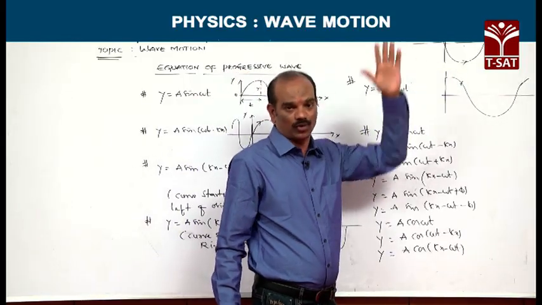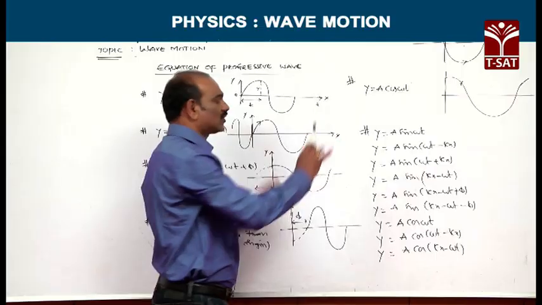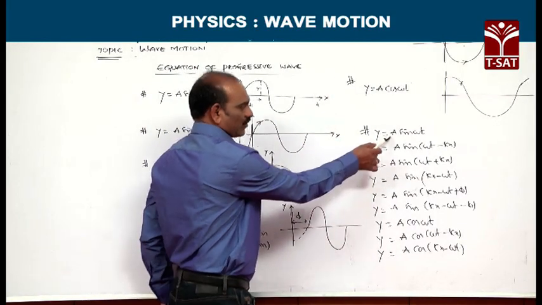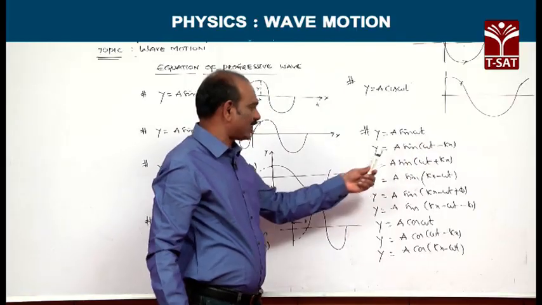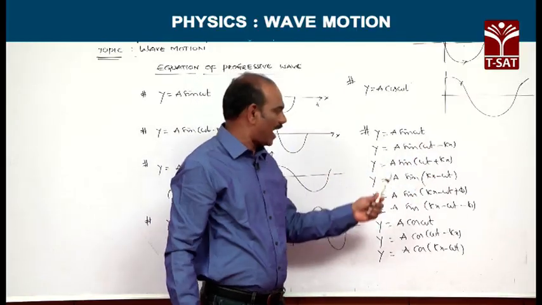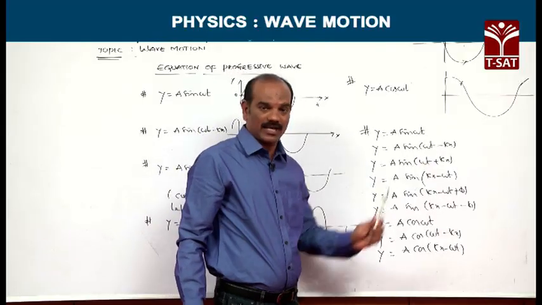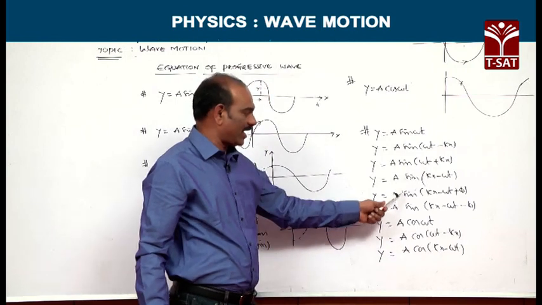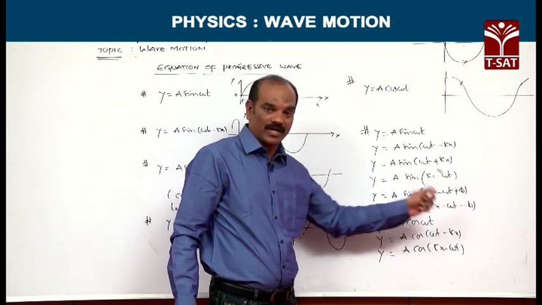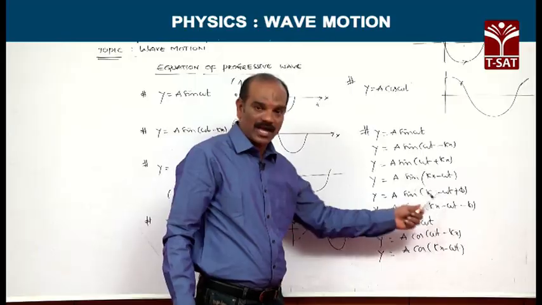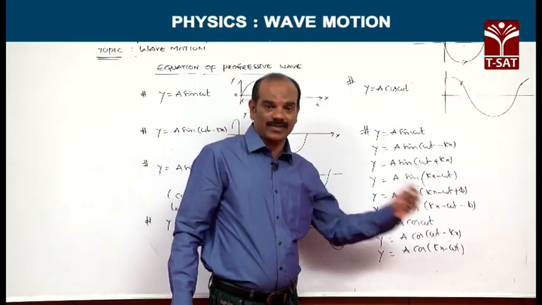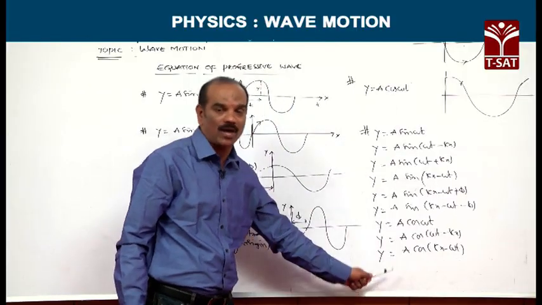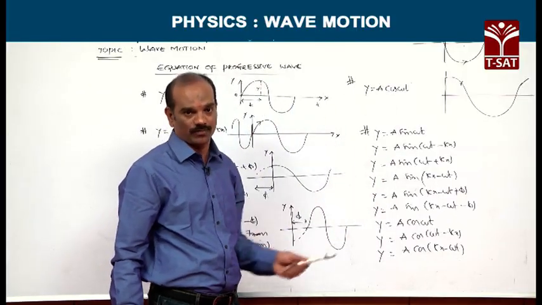This is one of the forms of progressive wave. So, these are the various forms of progressive waves. Now, on the whole, y is equal to A sin omega t minus kx, or y is equal to A sin omega t plus kx, y is equal to A sin kx minus omega t, y is A sin kx minus omega t plus or minus phi, A cos omega t minus kx, A cos kx minus omega t. These are the various forms of equation of progressive wave.